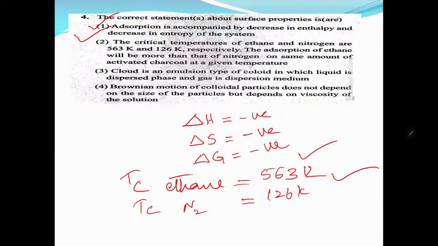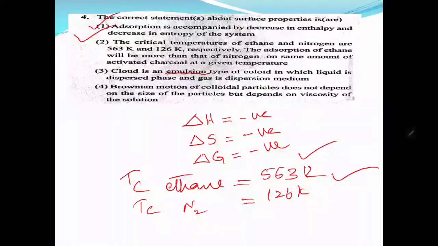Cloud is an emulsion type of colloid. Wrong. It's a bad conclusion. Liquid in liquid type colloidal solution is called an emulsion. The cloud is liquid in gas, that is air, an aerosol. Air is the solvent, the major component, and the water droplets are the minor component. That is an aerosol. That is not correct. Liquid is the dispersed phase, gas is the dispersion medium, but it is not an emulsion.